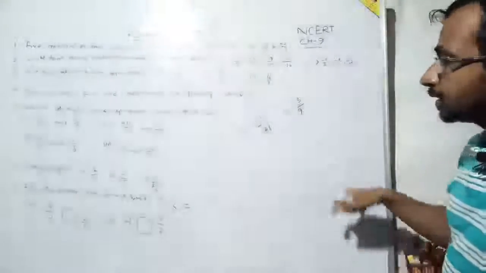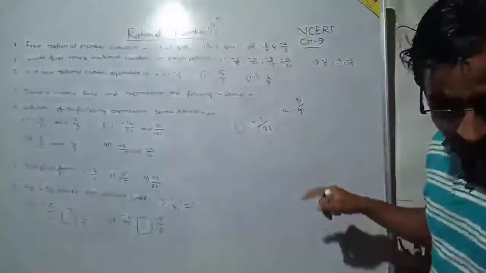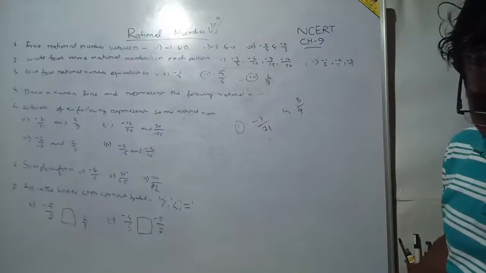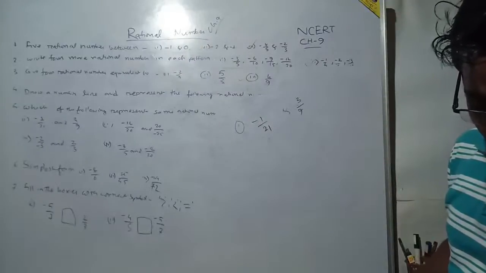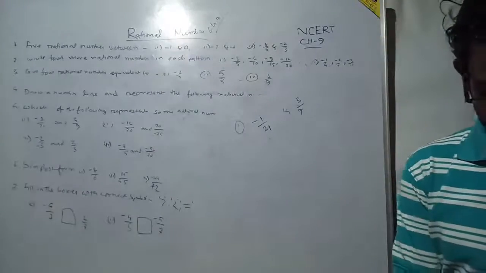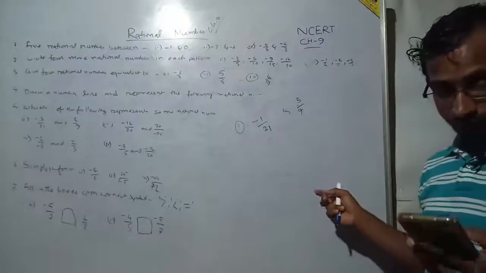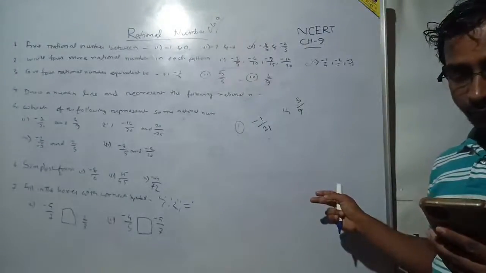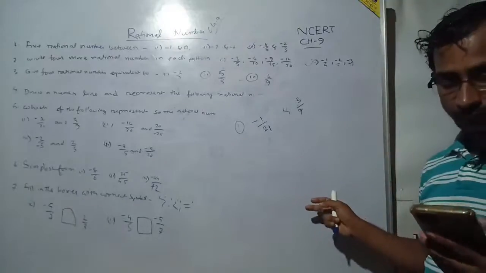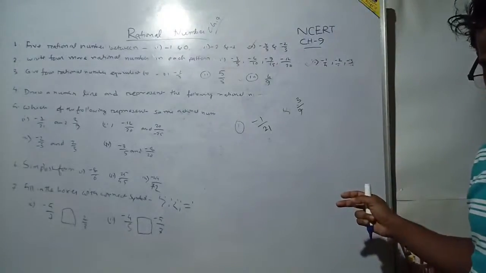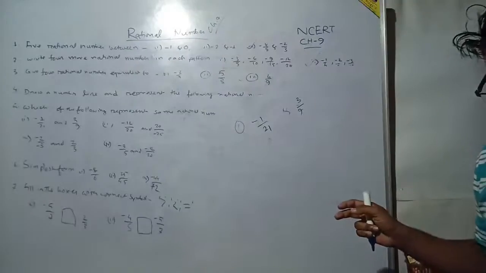If it is minus 1 by 21 and 3 by 9, then what can I write? Okay.